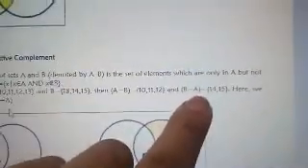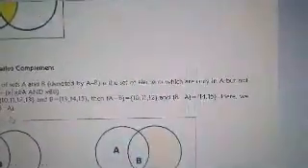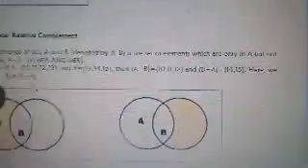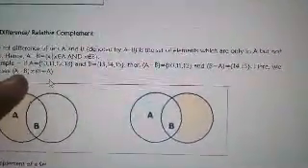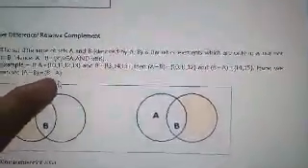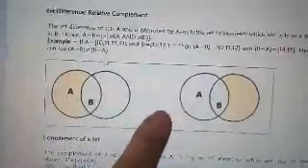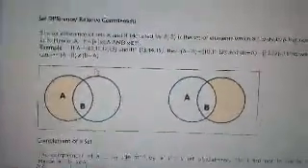Then, the B minus A, if you look at the B minus A, that is 14, 15. Here, we can see that the difference of your A and B is not equal to the difference of your B and A. Dili siya. So, this is the Venn diagram representation.